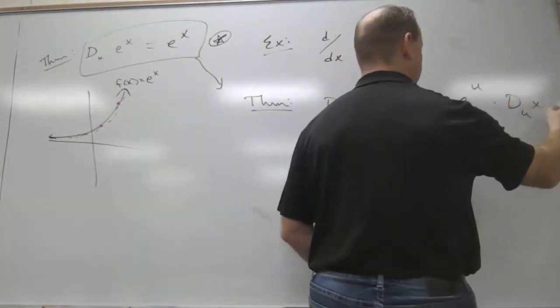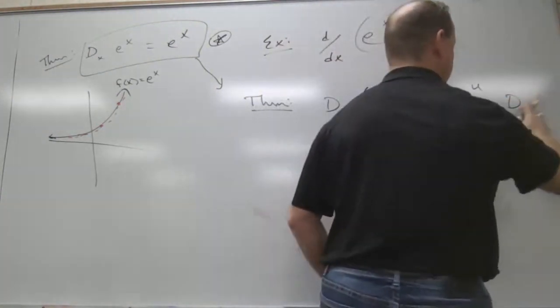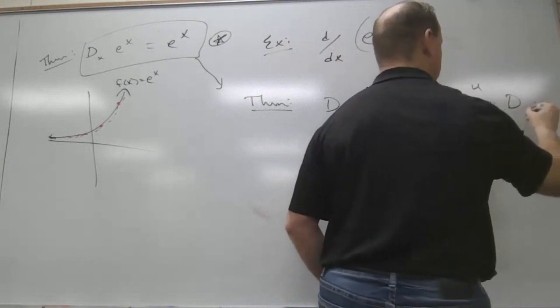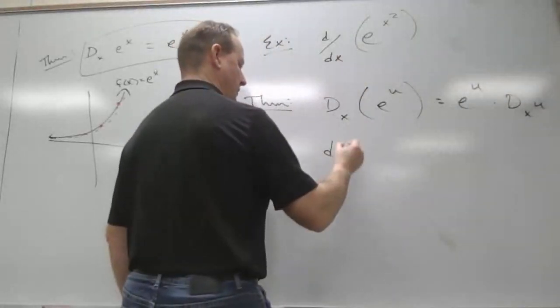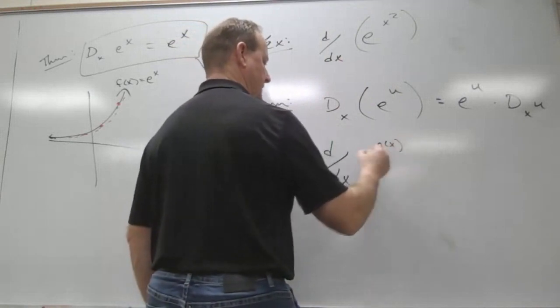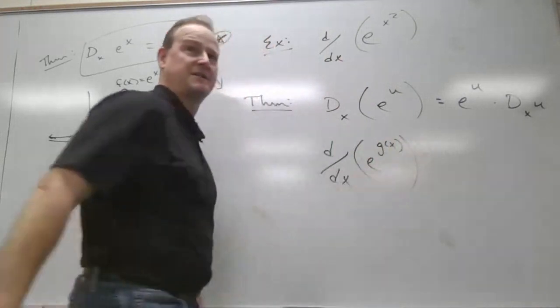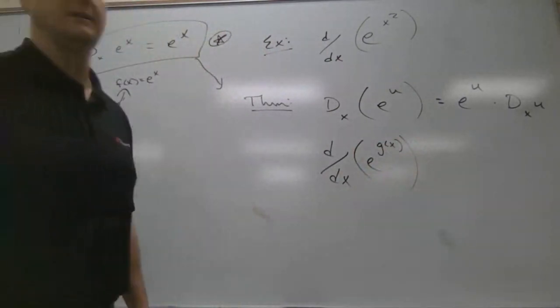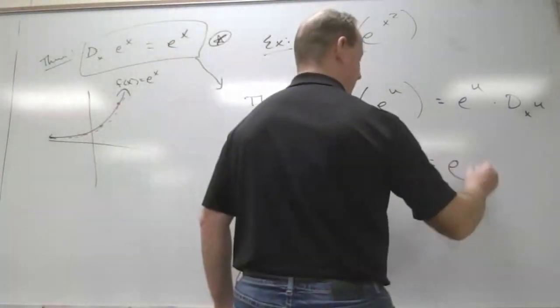So this is how they write it. Derivative of u with respect to x. They write it like this. So I'm going to write it like the derivative of e to a function, let's just say e to the g of x. That's a little more obvious to me that that's a function in terms of x up there. So we're going to act like it's okay.